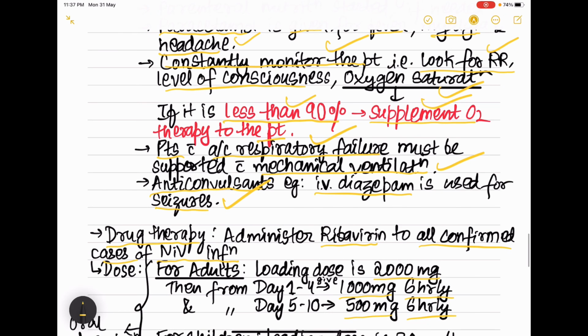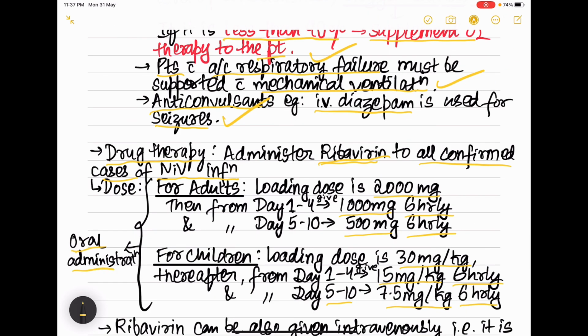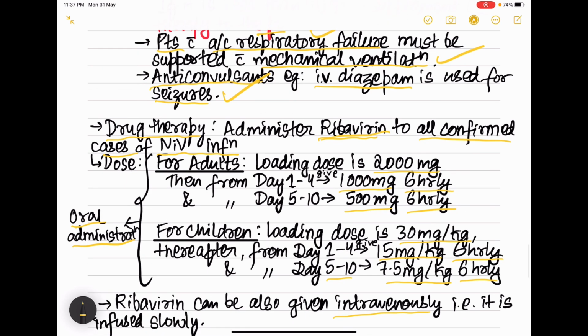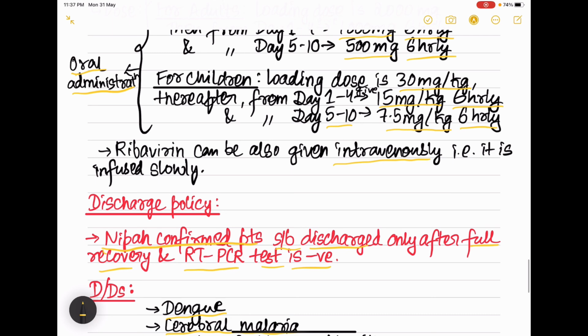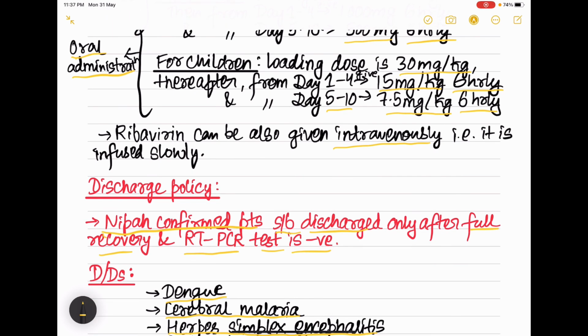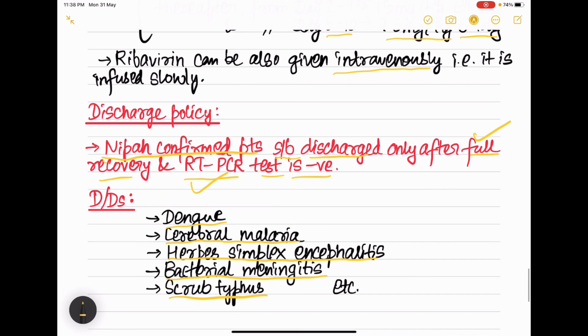Drug therapy is ribavirin. It is given orally. For adults and for children, the dose I have already mentioned, and you know the method of how to remember it. Discharge policy, that is, the patient should be discharged only after full recovery and when the RT-PCR test is negative. And DDs include dengue, cerebral malaria, herpes simplex encephalitis, bacterial meningitis, and scrub typhus.